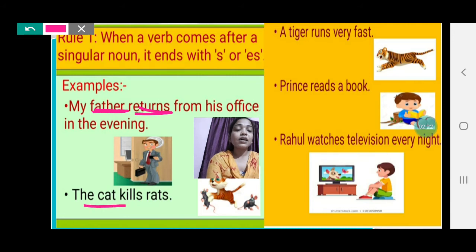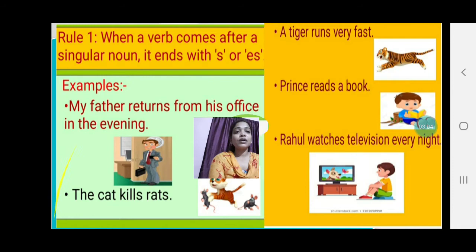The cat, again the cat is a singular noun. That's why we have added s to the main verb. The cat kills rats. A tiger, again a tiger is a singular noun. That's why we have added s to the main verb. Prince reads a book. Prince is a singular noun. That's why we have added s to the main verb. Read, reads. Rahul watches television every night. Rahul is a singular noun. So according to rule number 1, we have added es to the main verb. Rahul watches television every night.